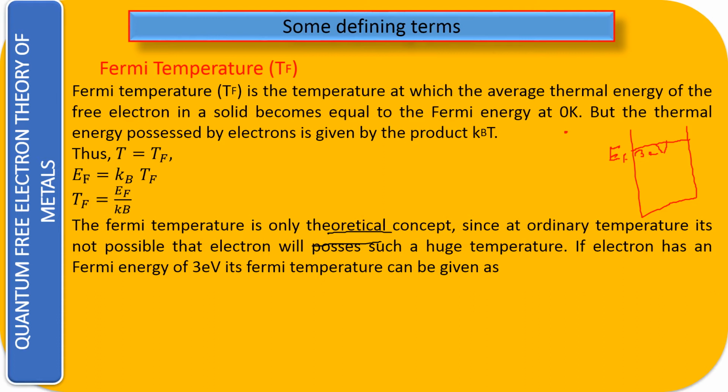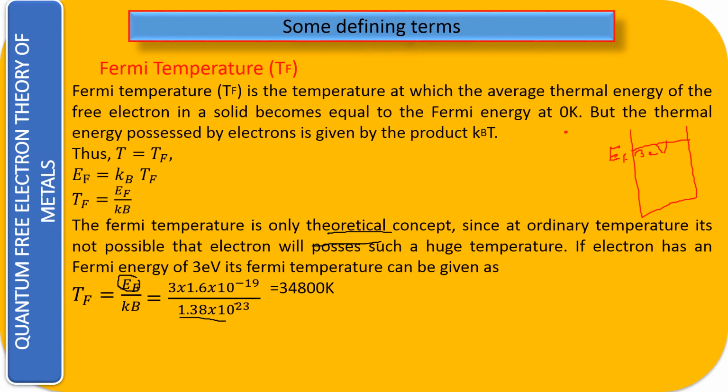Let us calculate what that huge temperature is. If the electron has a Fermi energy of 3 electron volt, its Fermi temperature is given by substituting EF equal to 3 electron volt: 3 into 1.6 into 10 to the power minus 19 upon the Boltzmann constant Kb, 1.38 into 10 to the power minus 23.